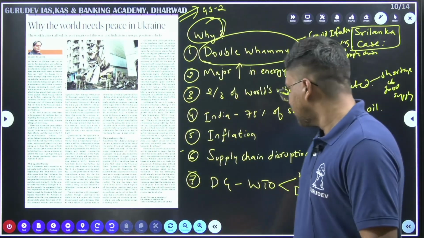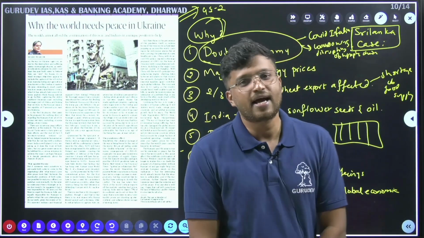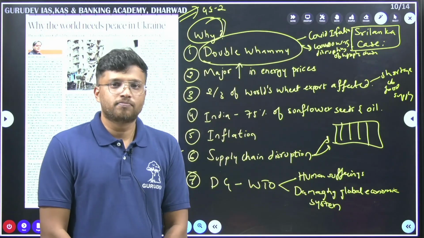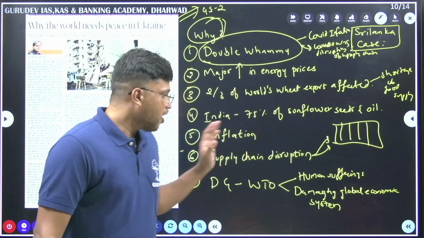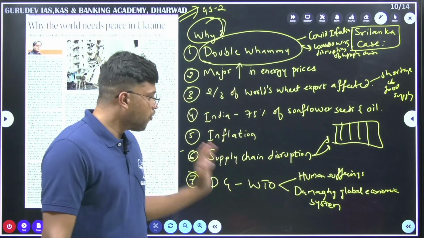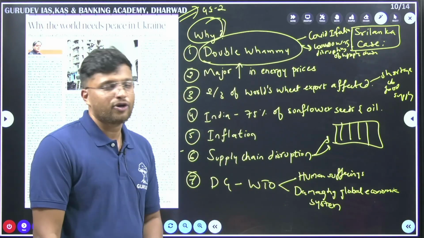Lastly, the DG, the Director General of the WTO, the World Trade Organization, has issued a statement which brings out the true picture of what is happening in Ukraine. According to the Director General, the war is not only causing human suffering, it is damaging the global economic system.